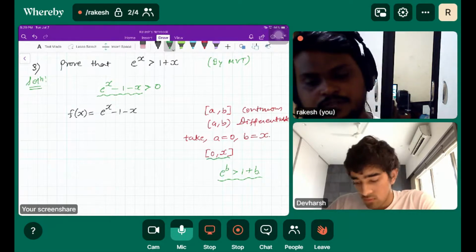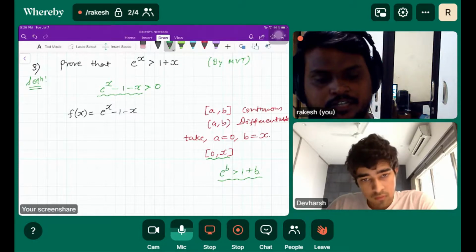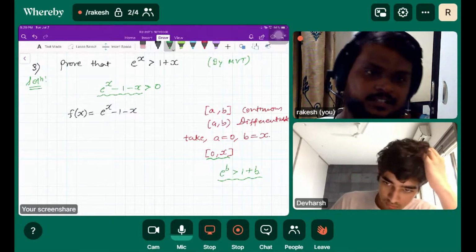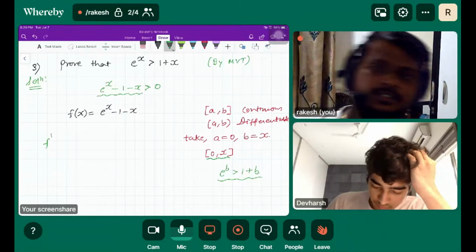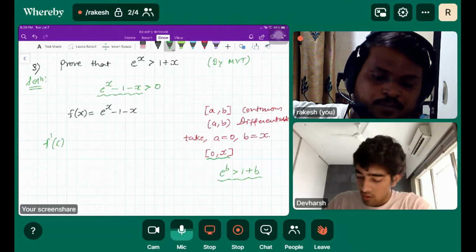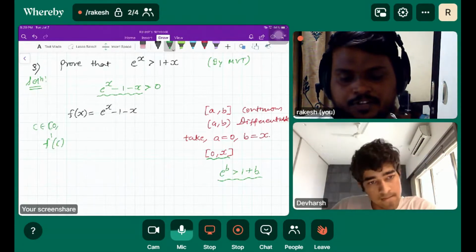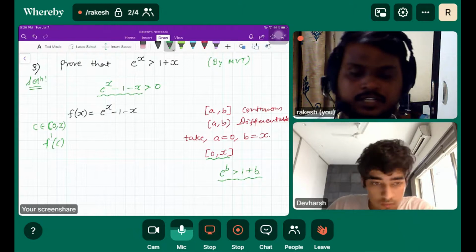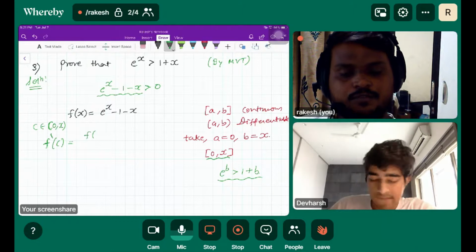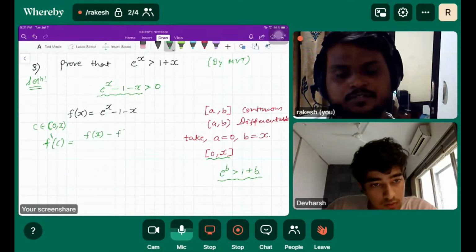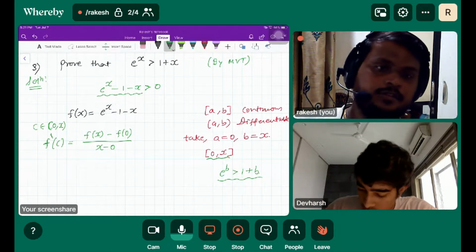Once we find the derivative, let's write the MVT as soon as possible, otherwise we'll lose track. So what is MVT? f dash c, where c belongs to the open interval 0 to x. So f dash c is equal to what? f of b, what is b? x, minus f of a, what is a? 0, upon x minus 0.